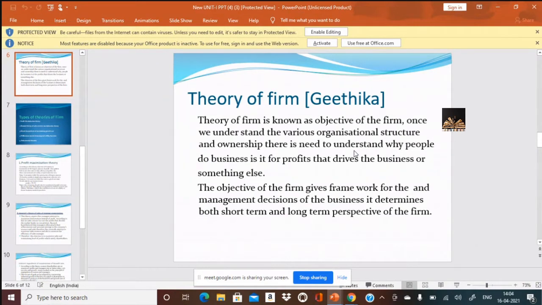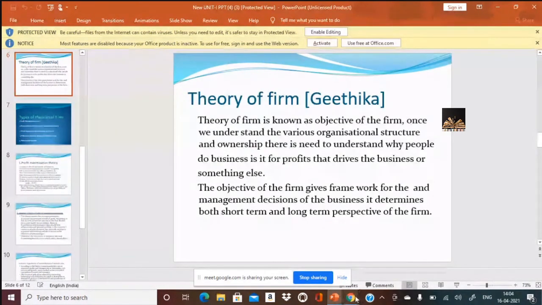Theory of the firm is the next concept that we have in your syllabus. Structure of the firm we have done with 4 forms of structure, and types of business entities or forms of business we have done.